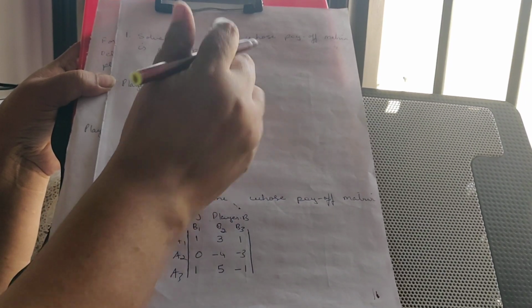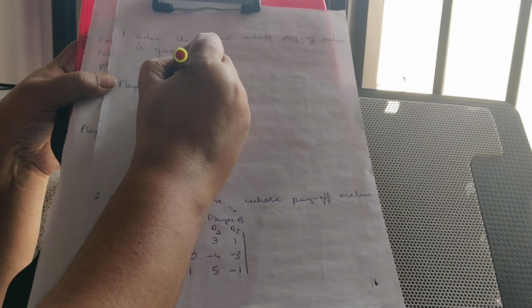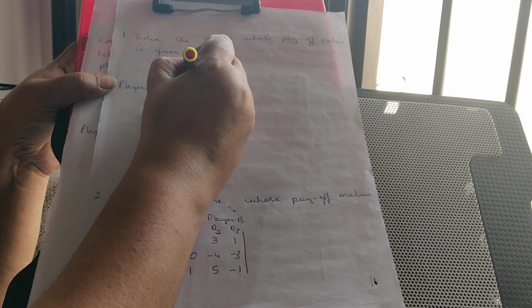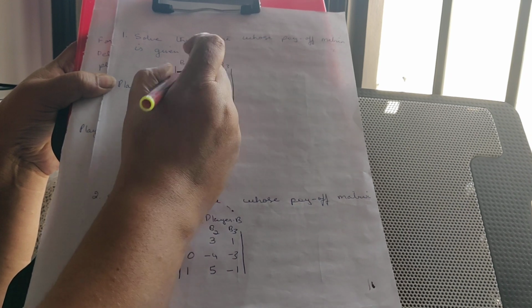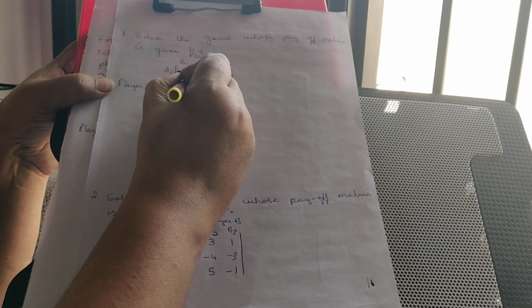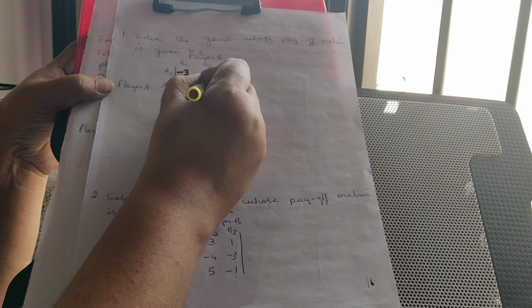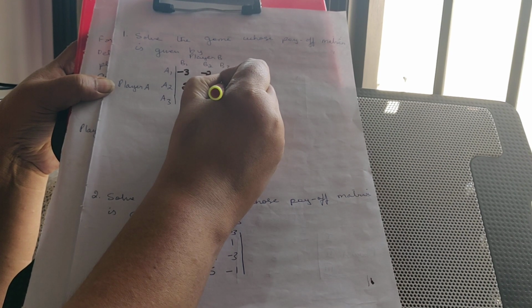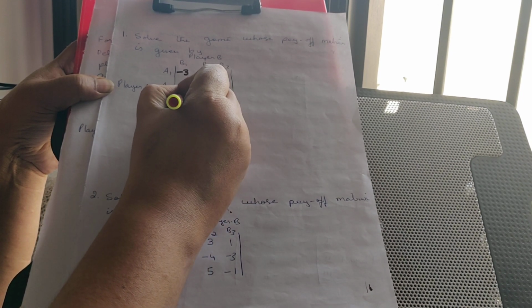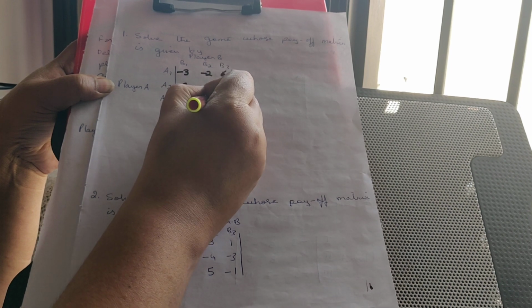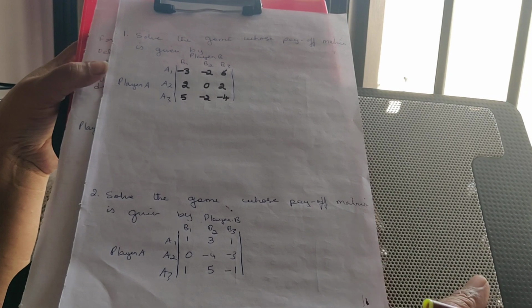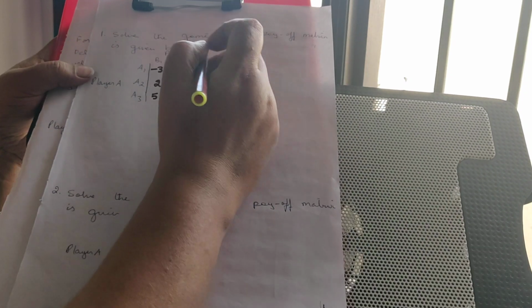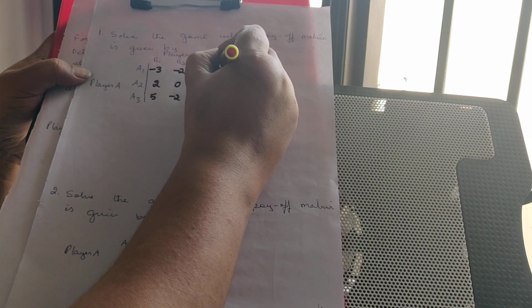So the game will be given like this, with strategies where the row stands for player A and the column stands for player B. How are we going to solve this game? It's very simple. Given a game, you first have to see whether it has a saddle point. How do you find a saddle point?